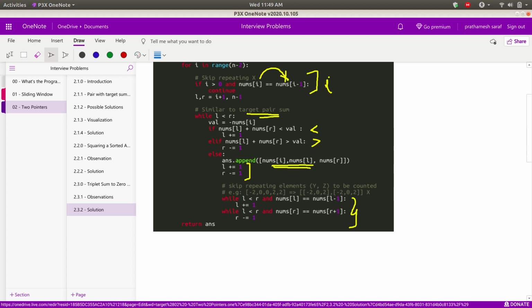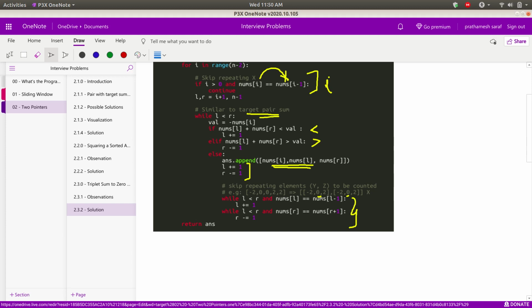The same case which I had discussed before: for minus 2, 0, 0, 2, 2, if this is my array, then the first pair I will get is minus 2, 0 and 2. Again the next pair I would get is minus 2, 0, 2, because assume that this 0 and this 0 are entirely different. This is one of the zeros and this is another 0. This is one more 2 and this is another 2. So I don't want duplicate pairs.